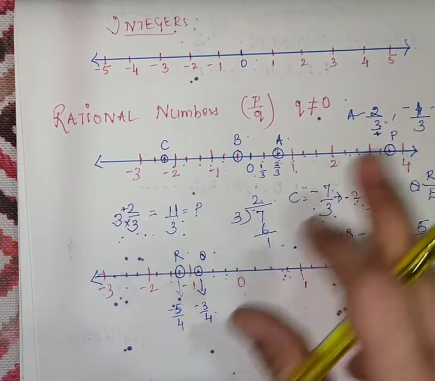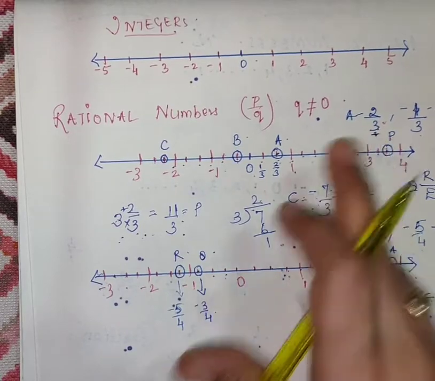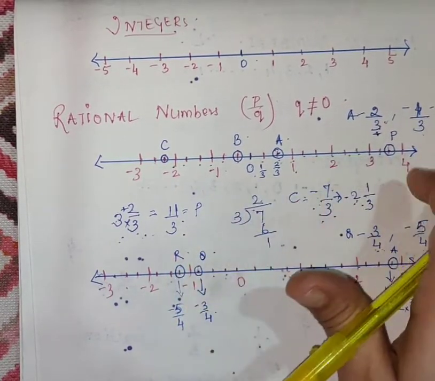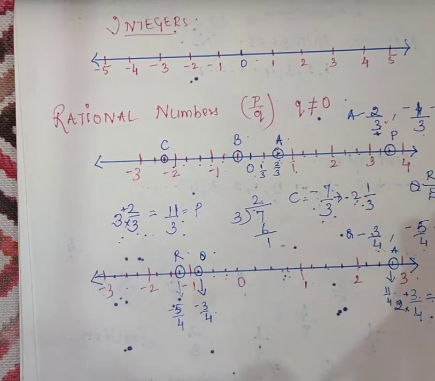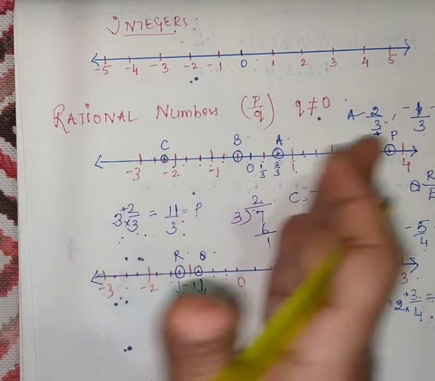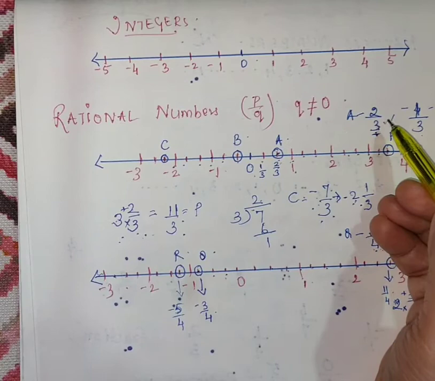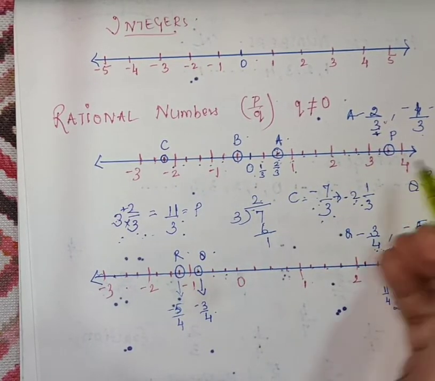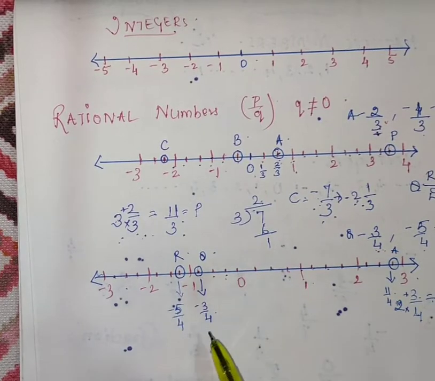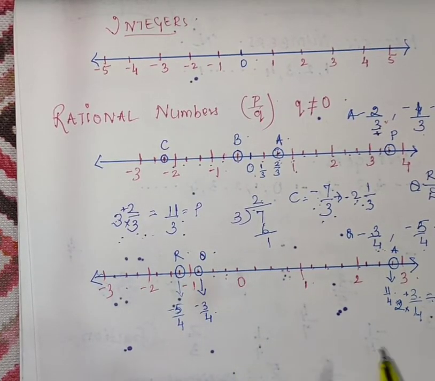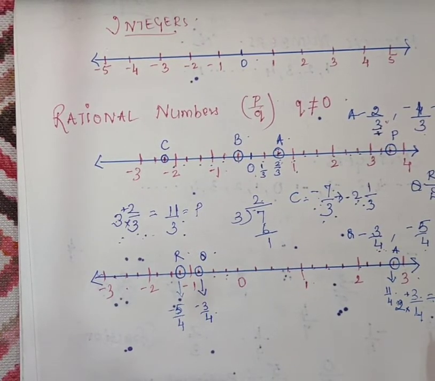Only the thing is, first you will see the denominator, then you will divide into that many parts, and then you will plot the points, on the right side or the left hand side depending upon the sign. Positive will come on the right hand side, negative on the left hand side. And one more thing to keep in mind: if it is a mixed fraction, first convert it into an improper fraction. Okay, students.